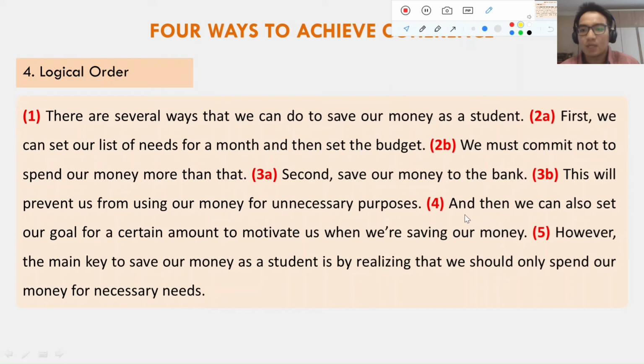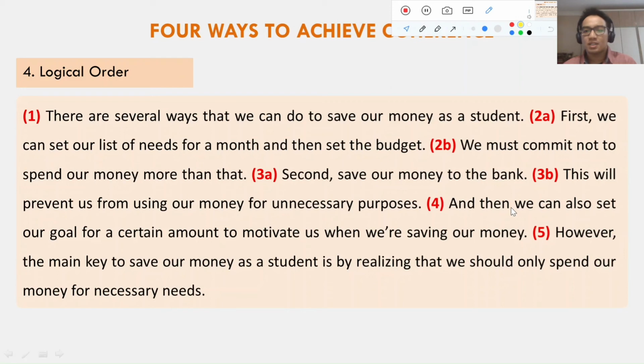And then we can also set our goal for a certain amount to motivate us when we're saving our money. Okay, and then if we put this in the first place after the topic sentence, there are several ways that we can do to save our money as a student, and then we can also, it's kind of nonsense, right? And then we can also, so is this the last point?